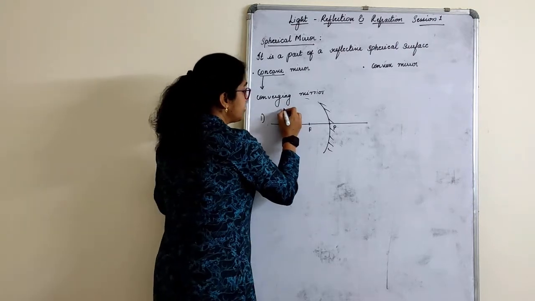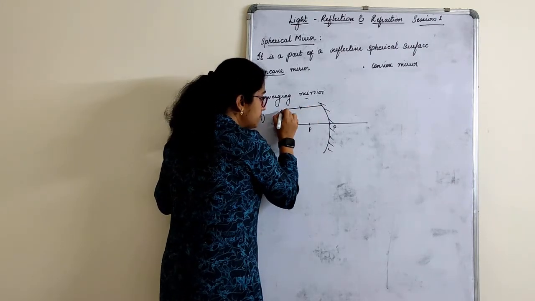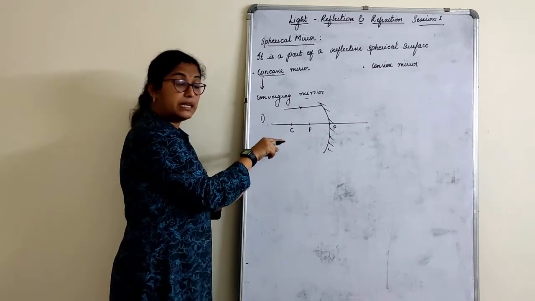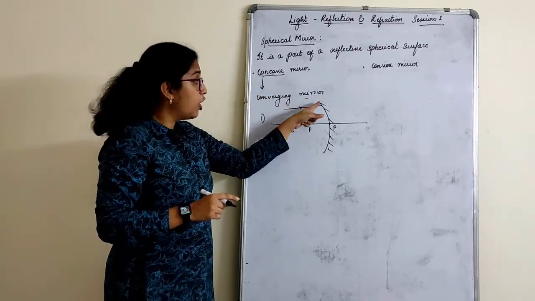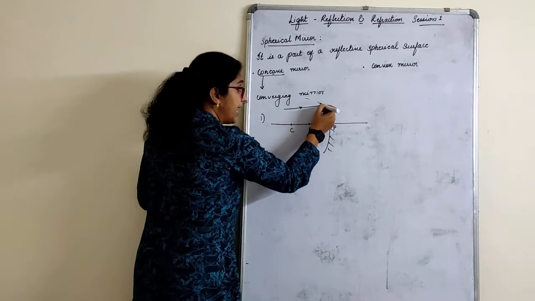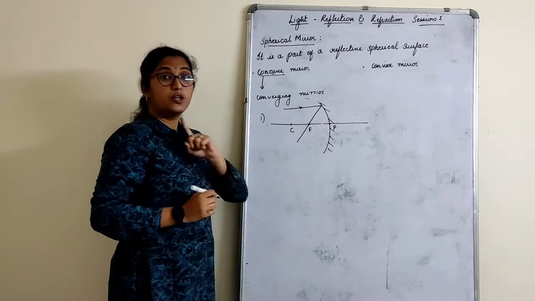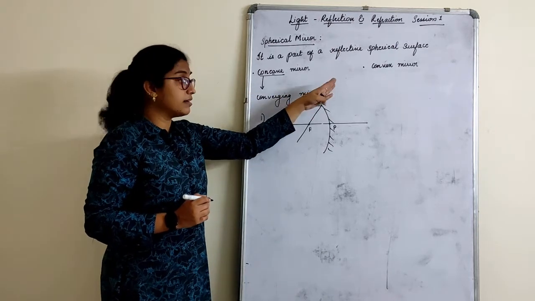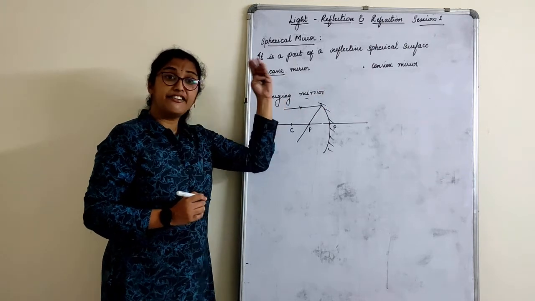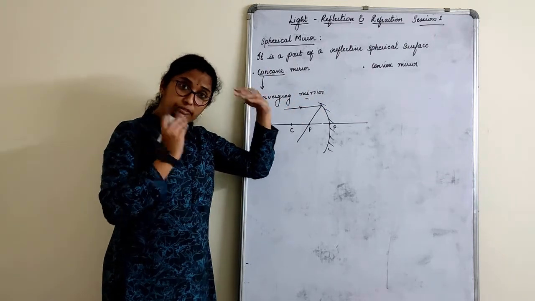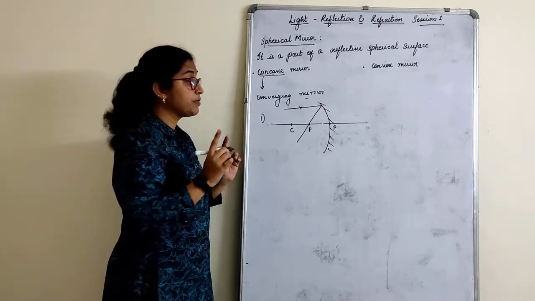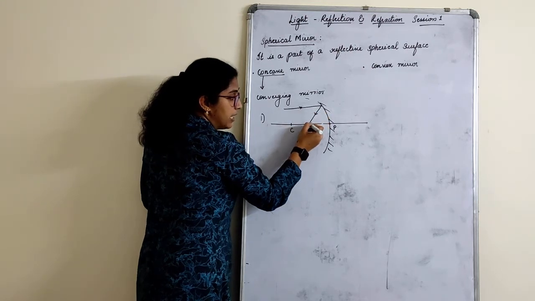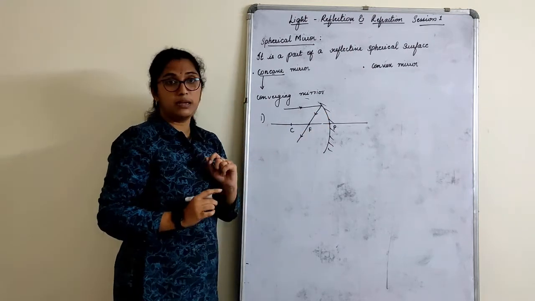The first rule tells us that a ray of light which comes and hits the mirror, a ray of light which is parallel to the principal axis, always reflects back and passes through the focus. Rule number 1: any ray of light coming parallel and hitting the mirror has to reflect back, and that reflected ray will always pass through the focus. See the arrow marks here, first arrow mark, second arrow mark will come here, after the focus also it has to come here. Rule number 1.